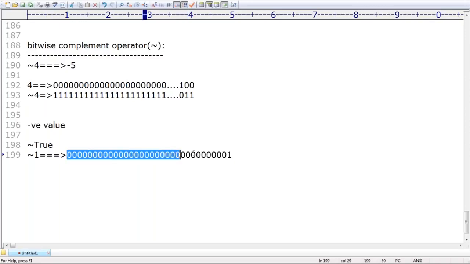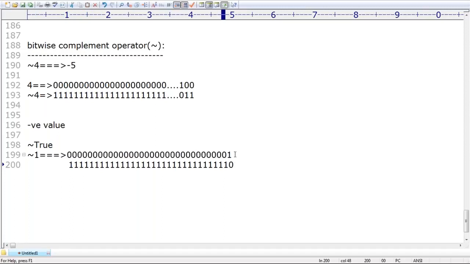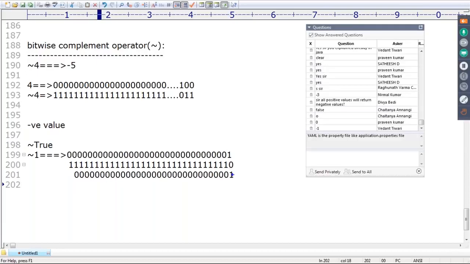Next, apply the bitwise complement operator. Then automatically it will become 1,1,1,1,1,1,1,0. The last one is the 0. Next, the most significant bit is 1, that's why the remaining bits are going to be represented in 2's complement form. For the remaining bits, apply 1's complement first, and then add 1, because plus 1 I require to add. Adding 1, the output is 1 plus 1 means 0, 0 plus 1 means 1. All the remaining bits are 0, 0, 0, 0, 0, 0, 0 only.